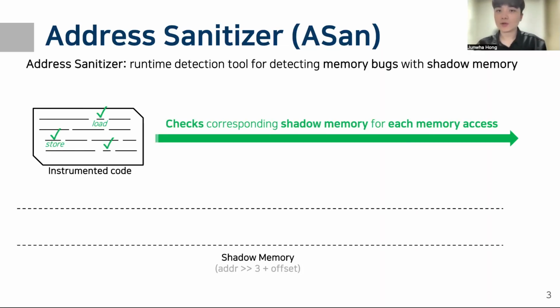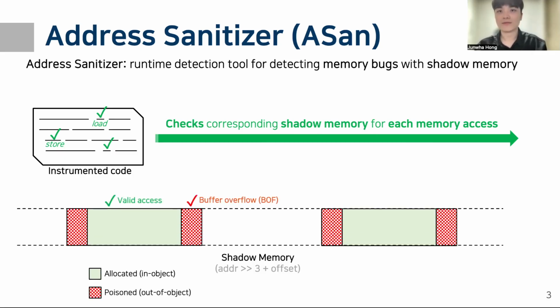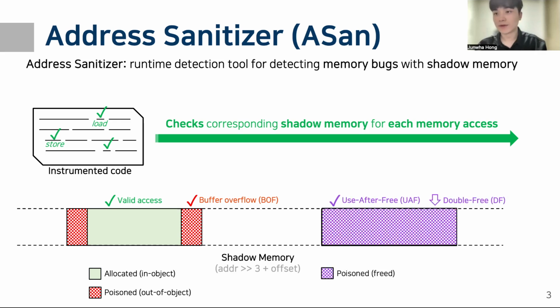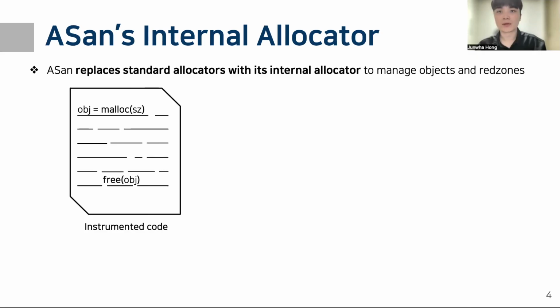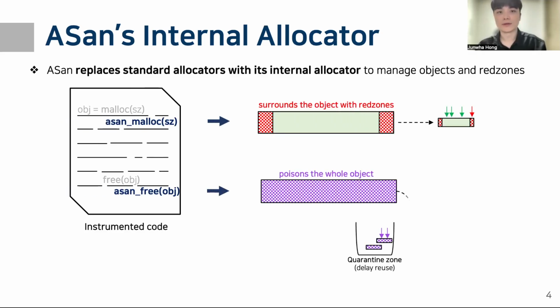AddressSanitizer is the most widely used practical approach for memory bug detection. ASAN surrounds each object with redzones to catch buffer overflows, and poisons freed objects for use-after-free and double-free detection. These freed objects are then placed in the quarantine zone, delaying reuse and extending the detection window. To support this mechanism, ASAN replaces standard allocators such as malloc or free with ASAN's own internal allocators.